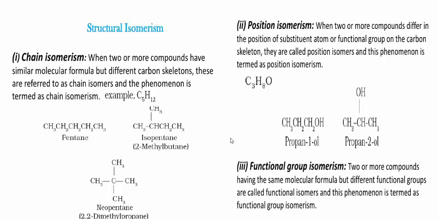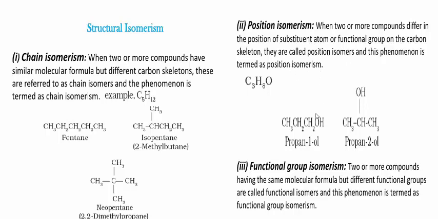Next, position isomerism. When two or more compounds differ in the position of a substituent atom or functional group on the carbon chain, this phenomenon is called position isomerism.